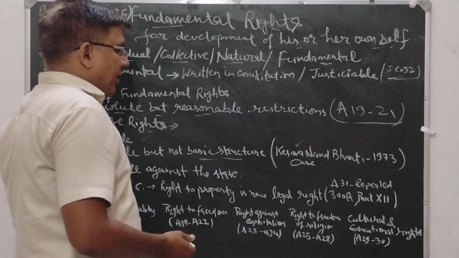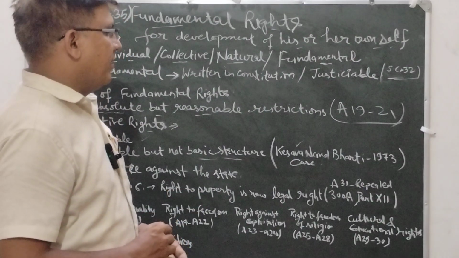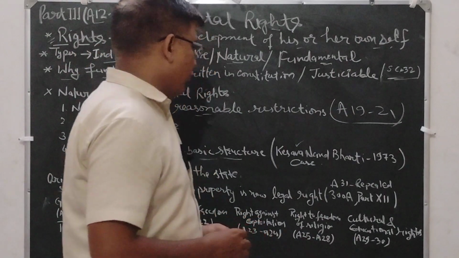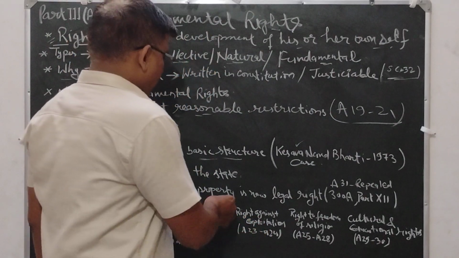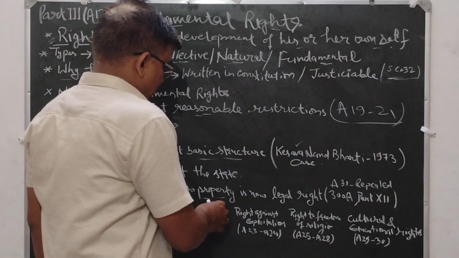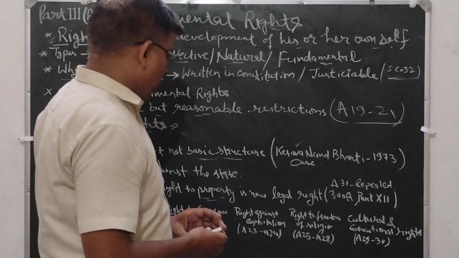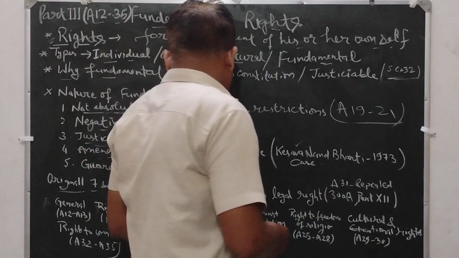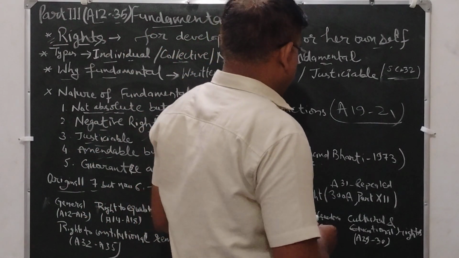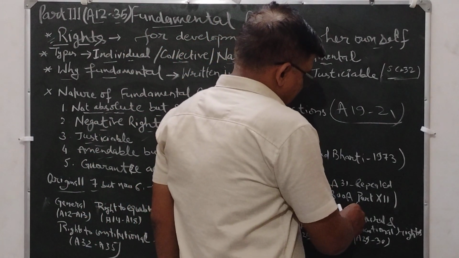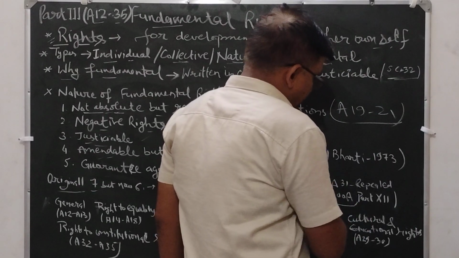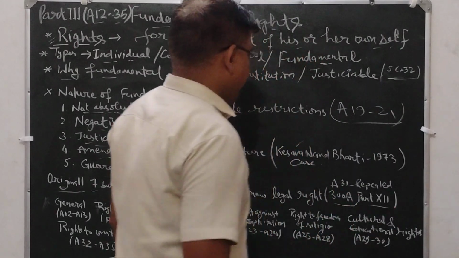The right to property is now a legal right, because sometimes the government needs property for development, and property issues caused a long disturbance in development. That's why it was transferred to a legal right. It is now in Article 300A in Part 12.